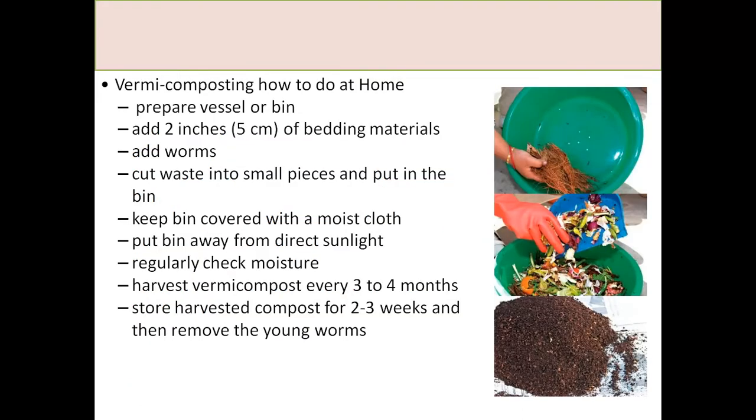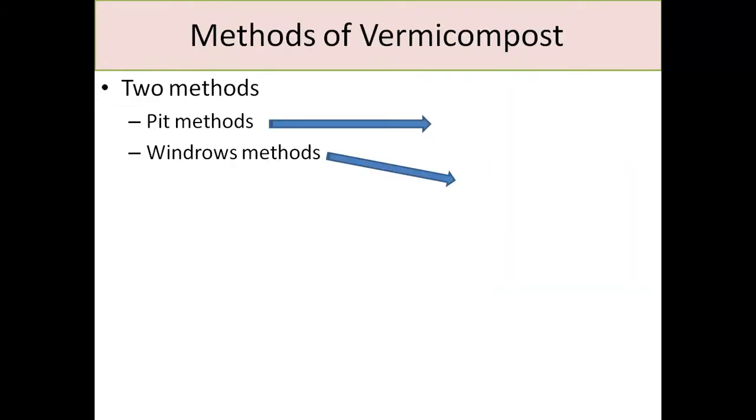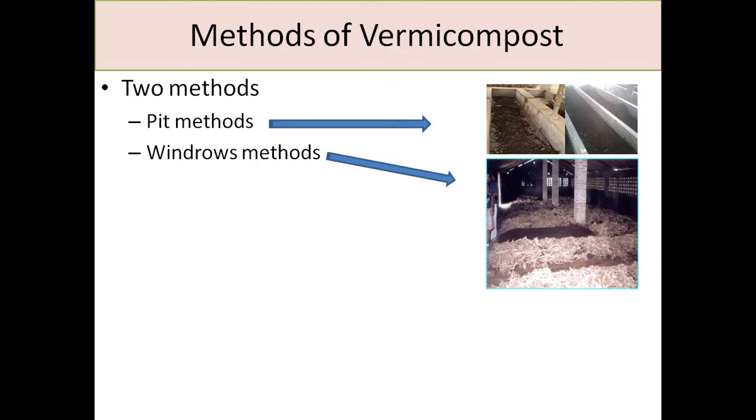In a household, you can also prepare vermicompost at home by taking a vessel, adding 2-inch bedding material, worms, and some pieces of cast, putting it in the bin, and covering it with a moist cloth. It should not be kept directly in sunlight. You have to maintain the moisture level and harvest in 3 to 4 weeks. So this is at home, but generally there are two methods for the preparation of vermicompost.